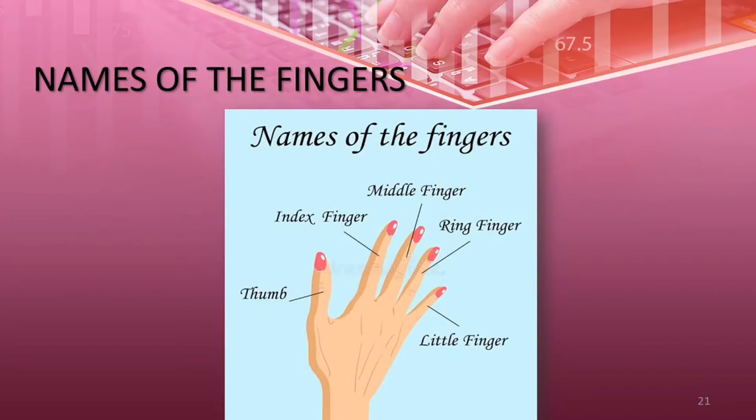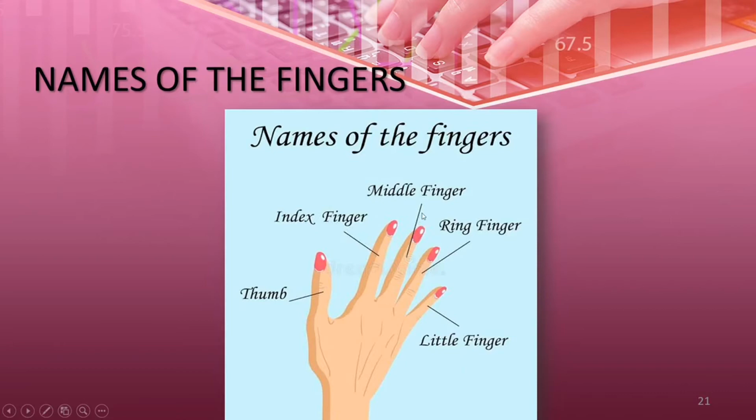Now see here, the names of the fingers. You have to remember these, which fingers we can call them. Here, see the thumb. So we call them thumb. The first finger is called the first finger, and also the index finger.